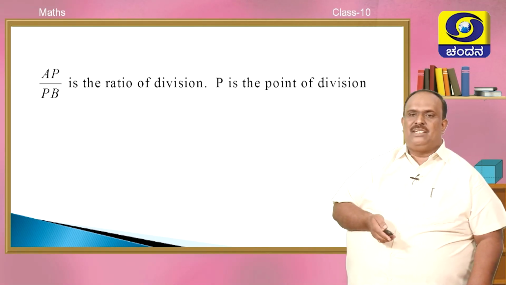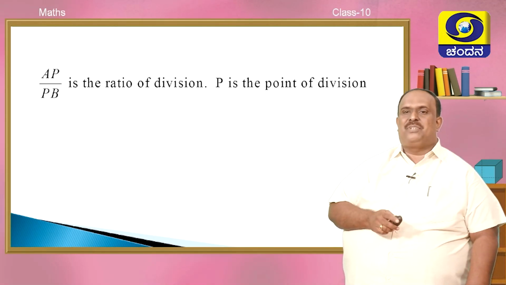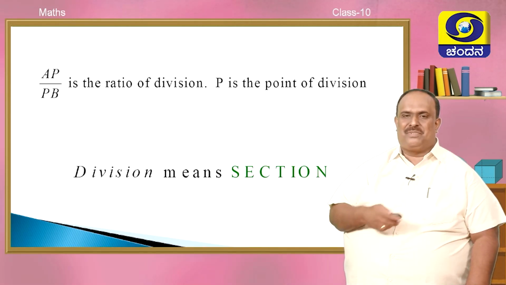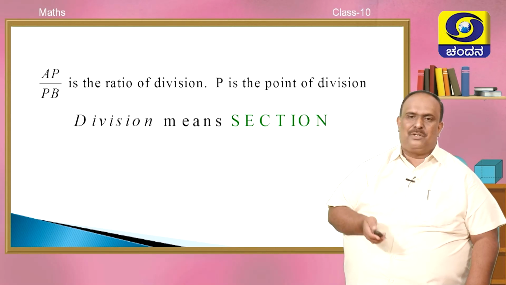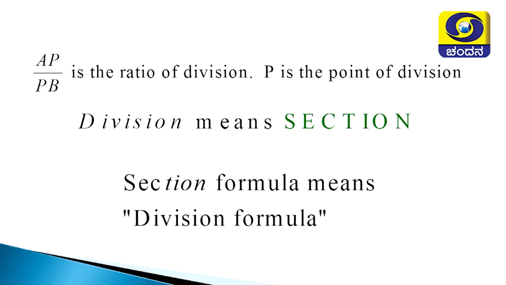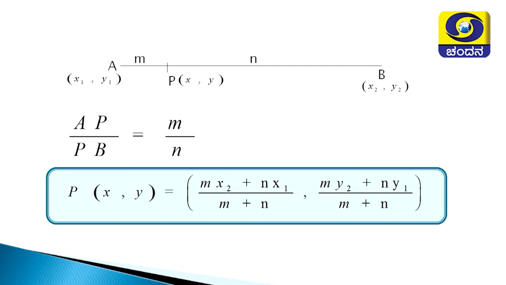AP by PB is called the ratio of division or section. P is called the point of division. I told you division means section. Section formula is nothing but division formula. Right. How does it look?